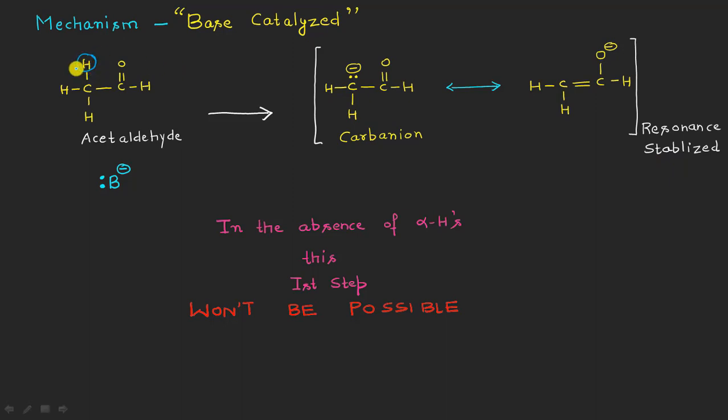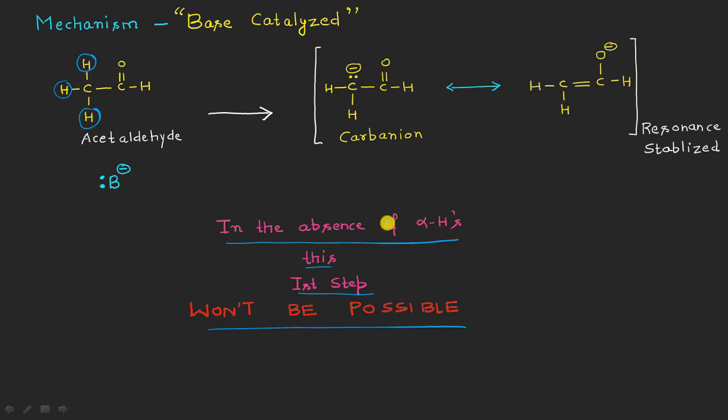One important thing which I want to add here is that just imagine if these alpha hydrogen atoms are absent here. In the absence of these alpha hydrogen atoms, this first step won't be possible, of course, right? So this is a good way to make you understand why the alpha hydrogen atoms are an essential requirement for the aldol condensation, right?